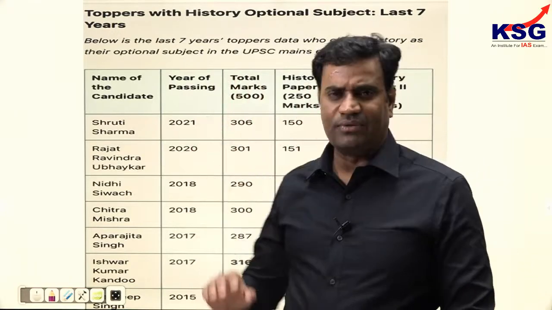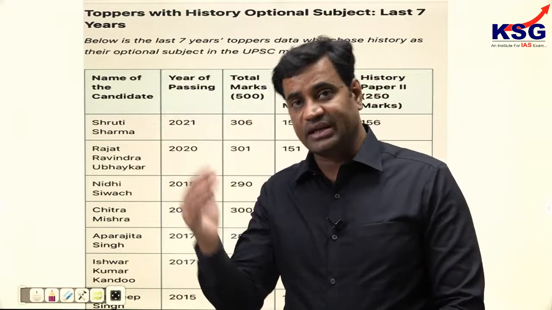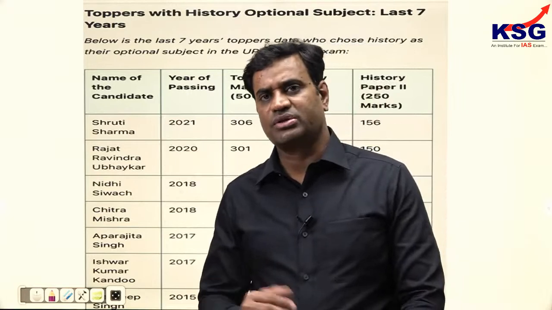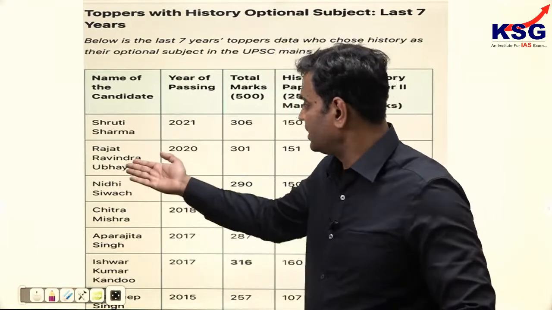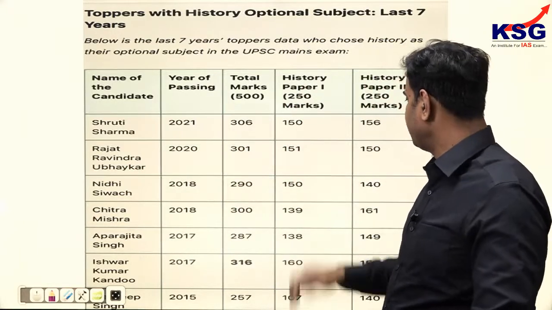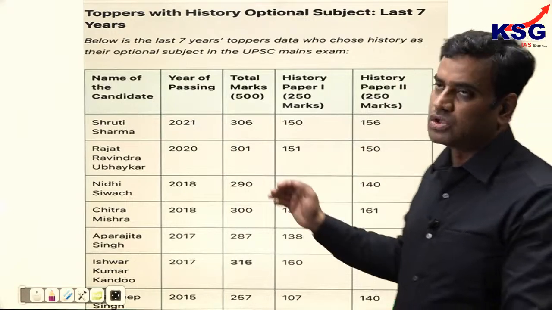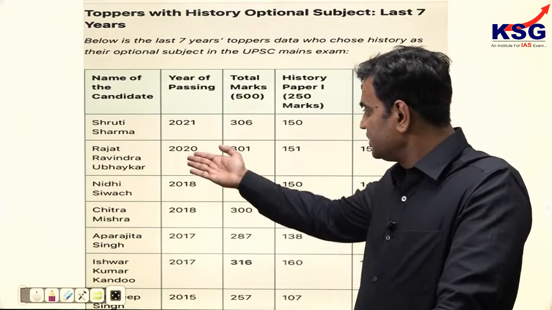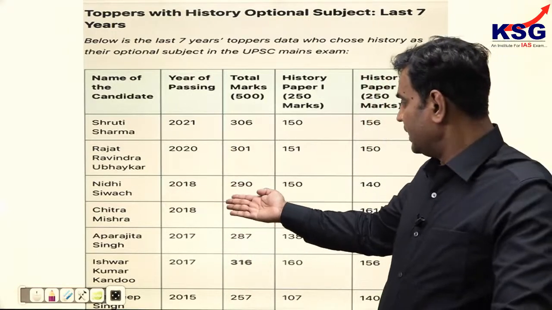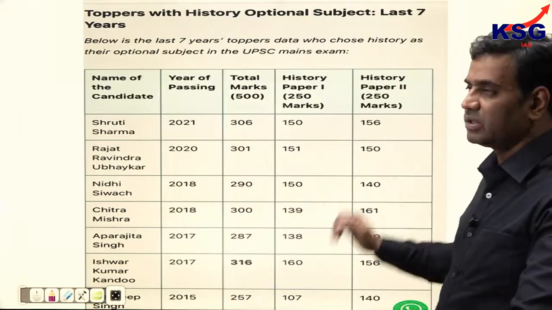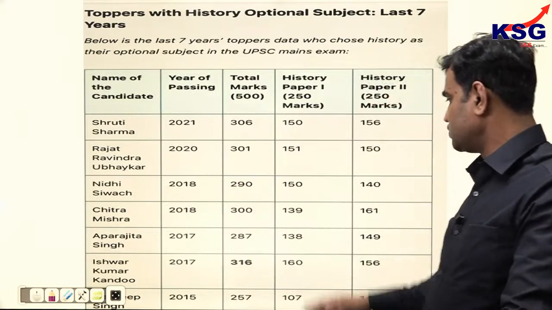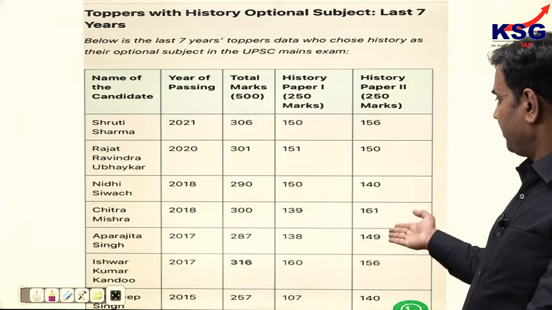She is not the only one. There were other candidates in this list also. Rank 83 was also from history optional last year in her own batch, and she also scored 300 plus marks in history optional. Coming to Rajat Upendra Ubhaikar, 2020, 301 marks: 151 in paper 1 and 115 in paper 2. So 300 marks in history optional. Coming to 2018, Nidhi Savaj got 8th rank with 290 marks, 115 in paper 1 and 140 in paper 2. Then we have Chitra Mishra, 2018, same batch, 300 marks: 139 in paper 1 and 161 in paper 2. See the marks also.